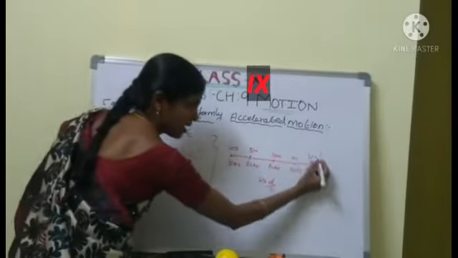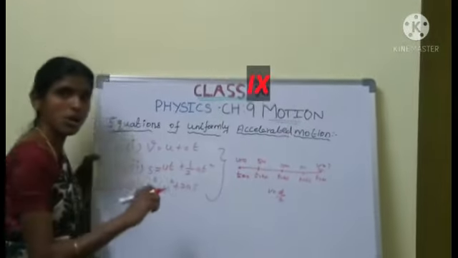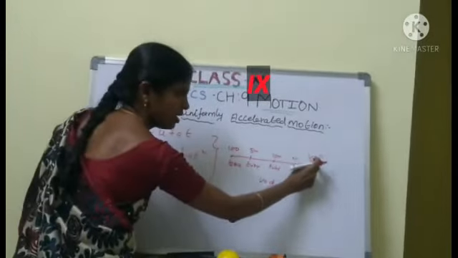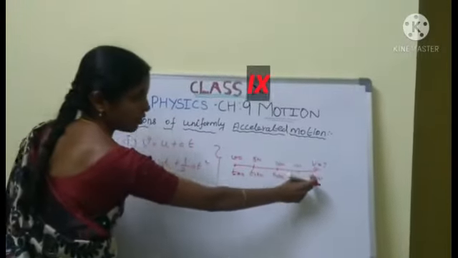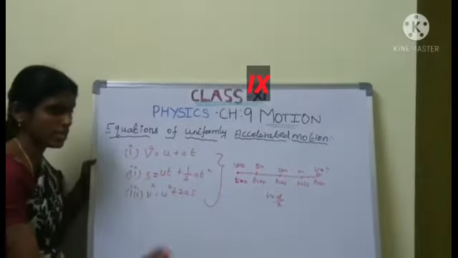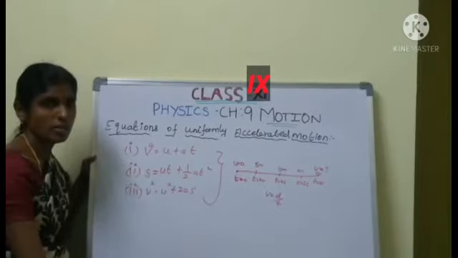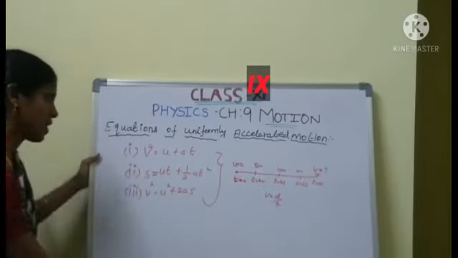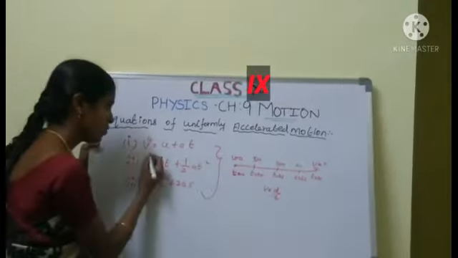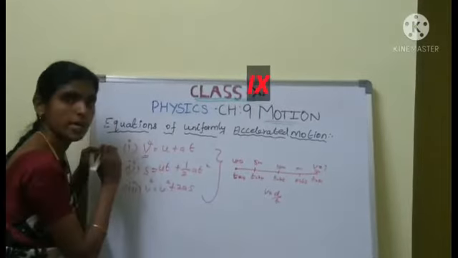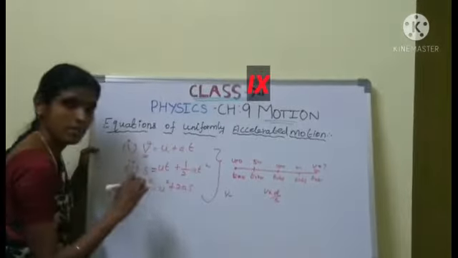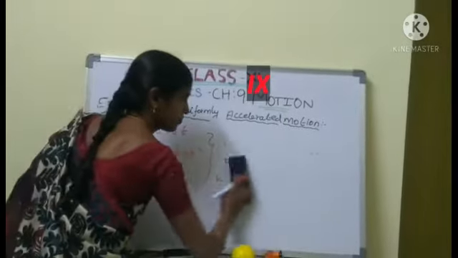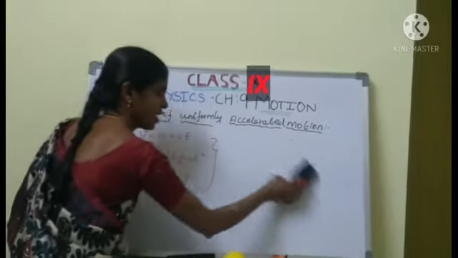This is the final velocity of the object. Here final velocity equal to 14 meter. What is the time? T equal to 8 seconds. Then we calculate the velocity of the car. Now, what is meant by V here? Final velocity of the object.